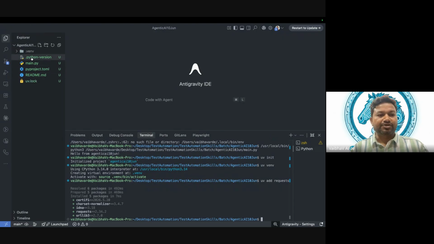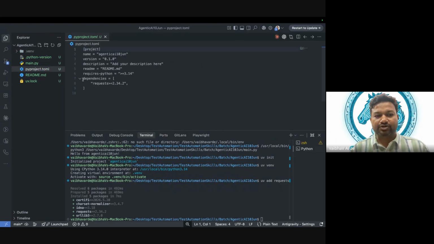So, okay, if you remember, we had a previous version, right? So over there, there was no way for us to understand what package is installed. But with UV, I can go to this pyproject.toml, and just now what I installed, requests, it's already here.